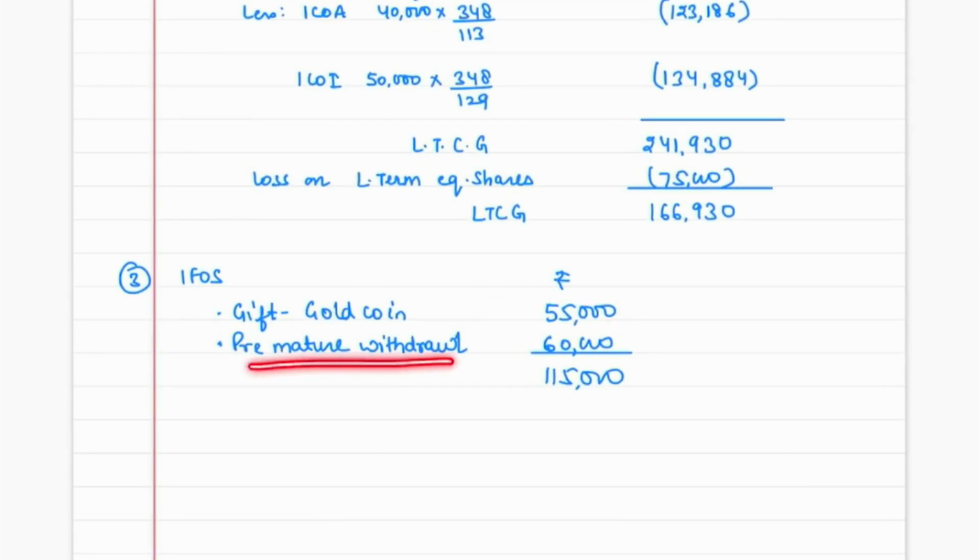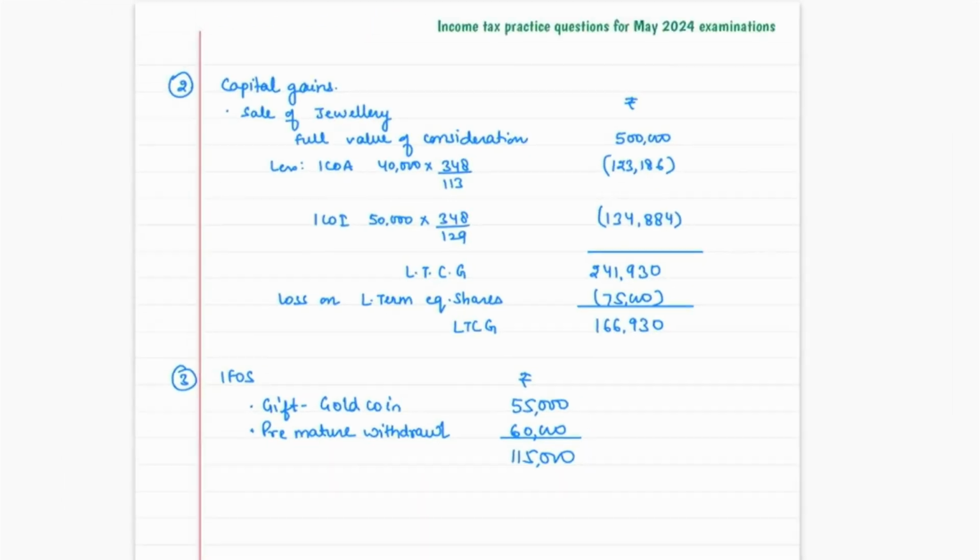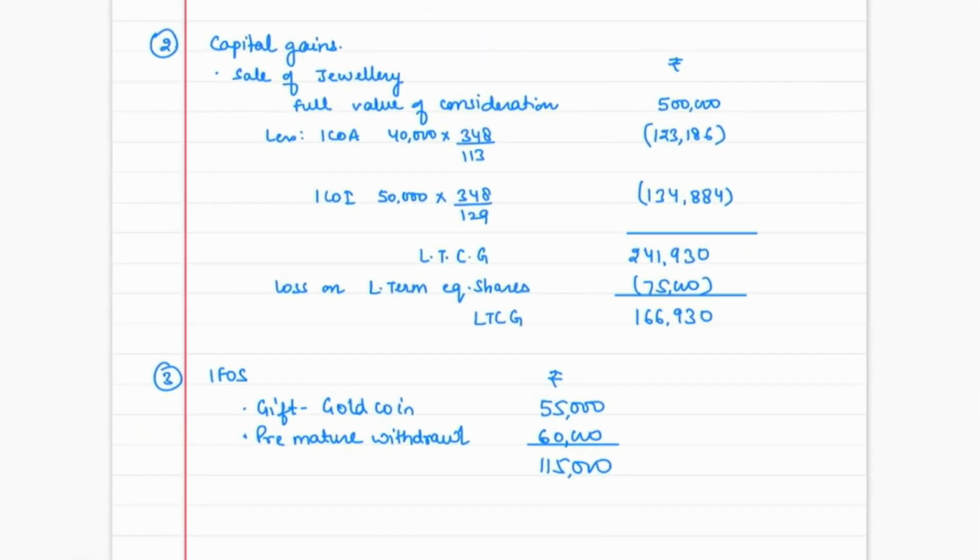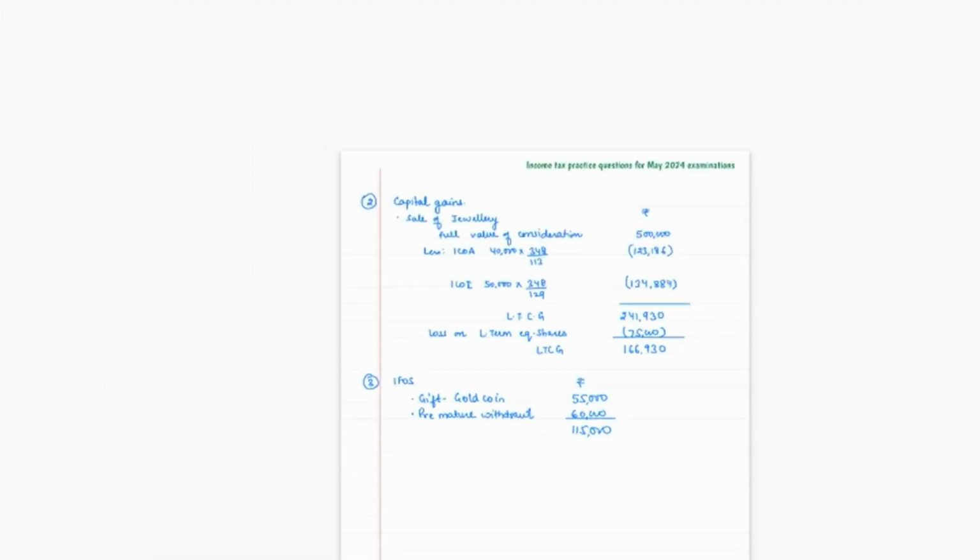And again, 80C deduction we were claiming on a deposit, but that deposit has been withdrawn prematurely. In this case, on premature withdrawal also, this will become our income. The total IFRS income would be 1,15,000 rupees. So this is our working note number 3, IFRS. If you want, you can pause the video over here. Correct. Now comes to your main answer.